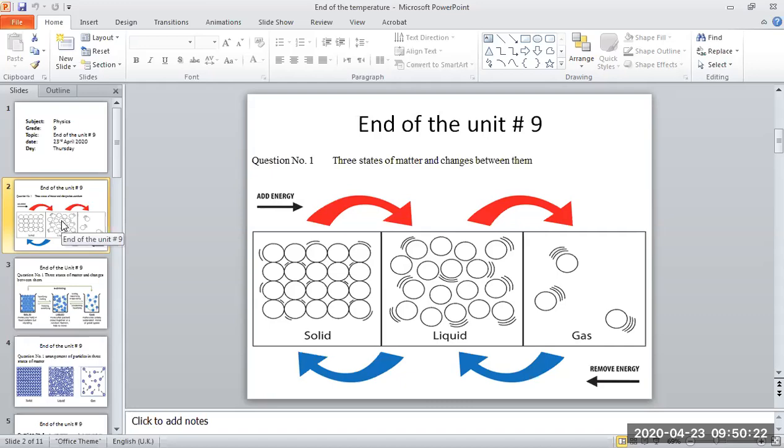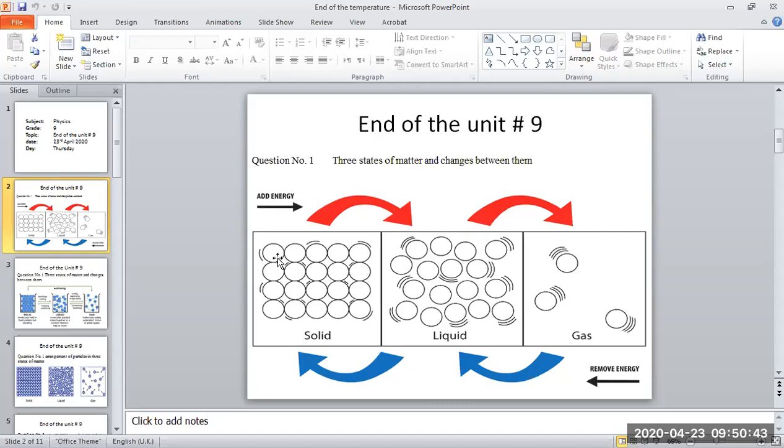Number one, you can see the particle arrangement in the solid. The particles are tightly packed and there is no space between them, and they are arranged in a specific shape.